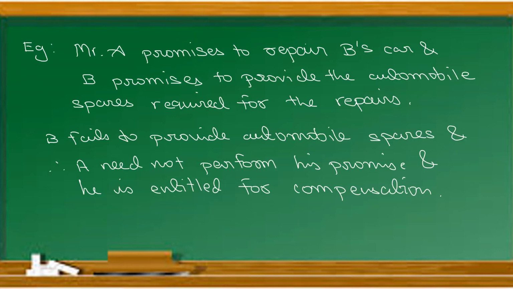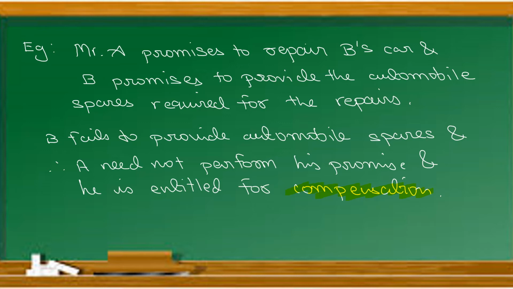Right? Say for example, Mr. A promises to repair what? B's car, and B promises to provide the automobile spares required for the repairs, whatever oil, engine, spares required for that repairs. Now, B fails to provide the automobile spares. In that case, A cannot repair B's car. So, A need not perform his promise and he is entitled for what? Compensation also. Clear? As and when B provides the spare parts for the purpose of this repairs, then only Mr. A can repair B's car.